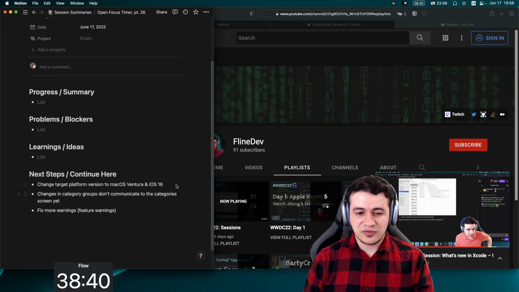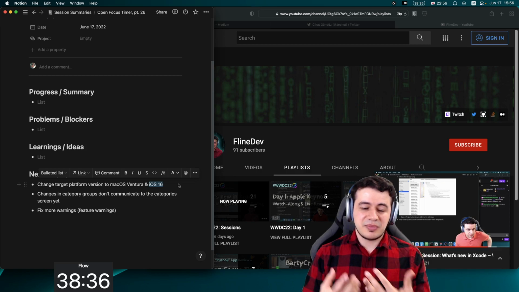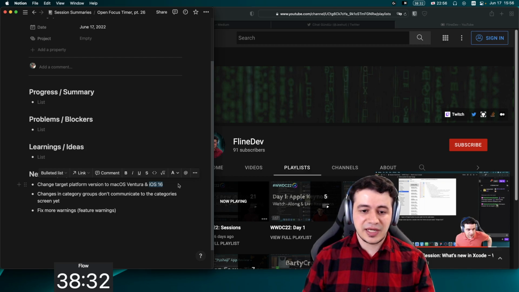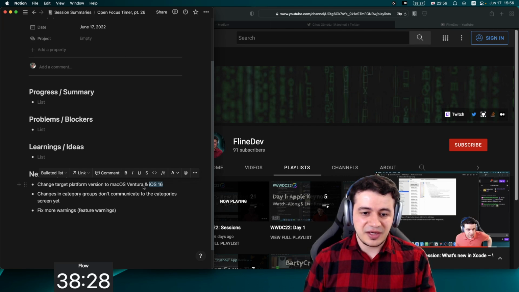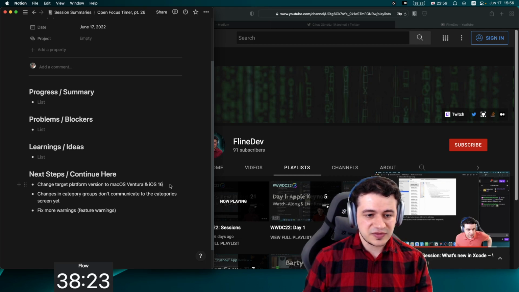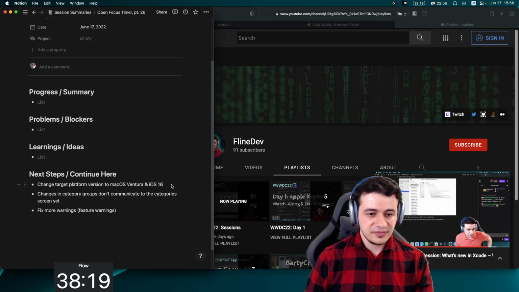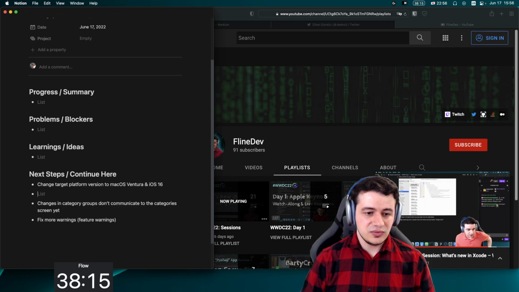But I will try to figure it out somehow, or we will just focus on the iOS app, and then we will get back to the Mac app once the iOS app is ready. And the macOS app, we're just going to make sure that it still builds. But yeah, just trying to focus on the iOS app for now. That's going to be a problem, but maybe I'll find a way to fix that as well.